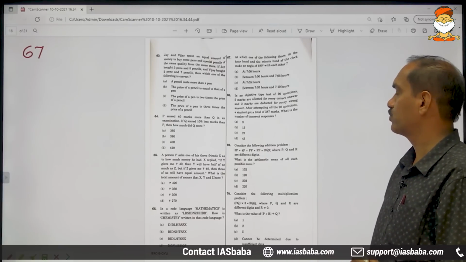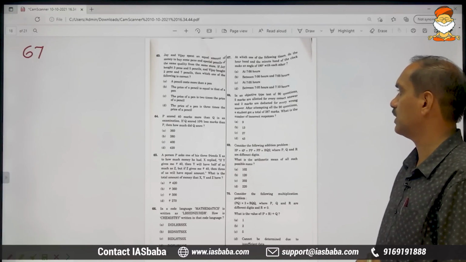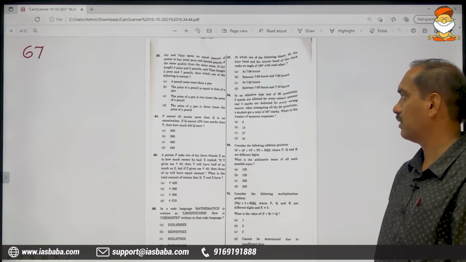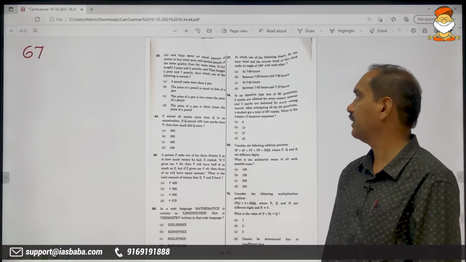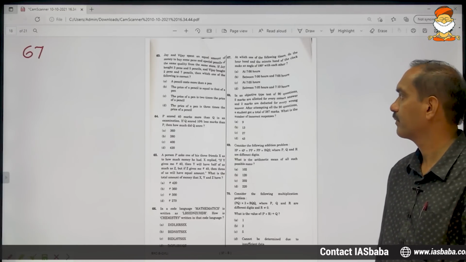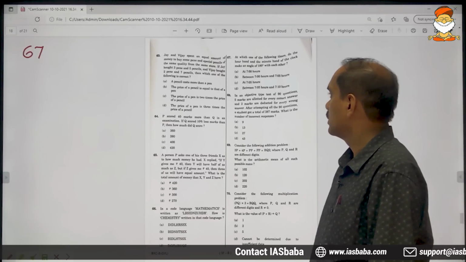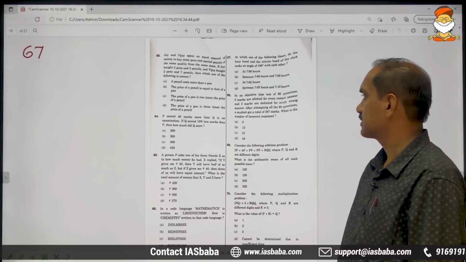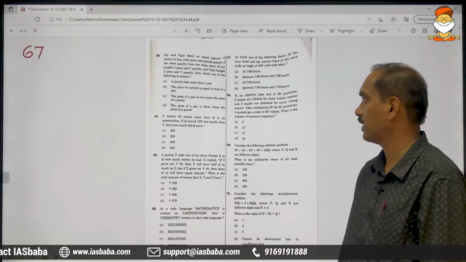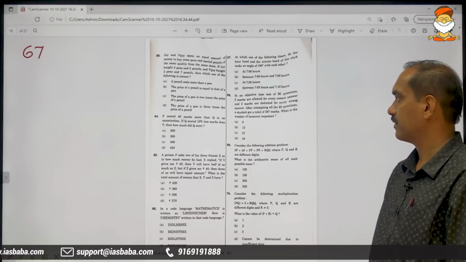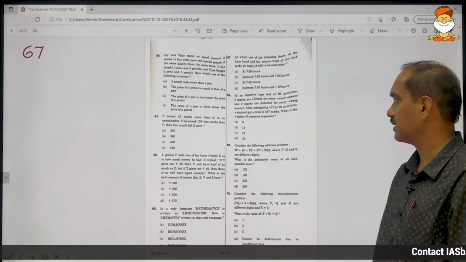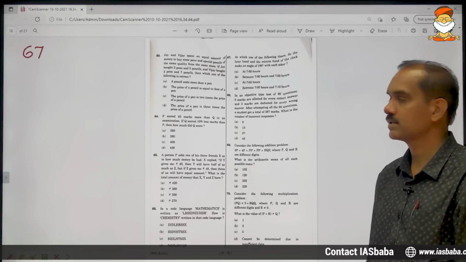At which one of the following times do the hour hand and the minute hand of the clock make an angle of 180 degrees with each other? So it is between 7:00 and 7:05, or between 7:05 and 7:10.